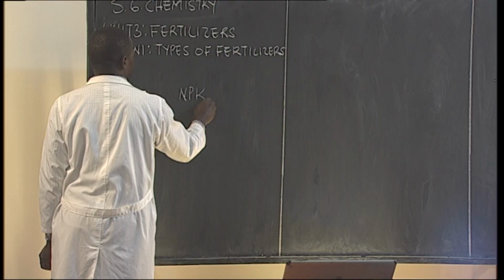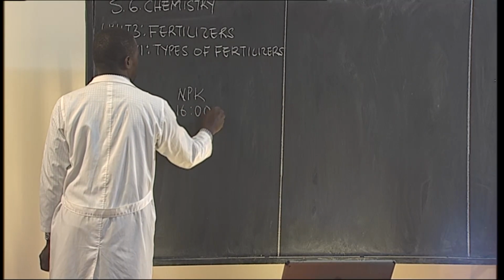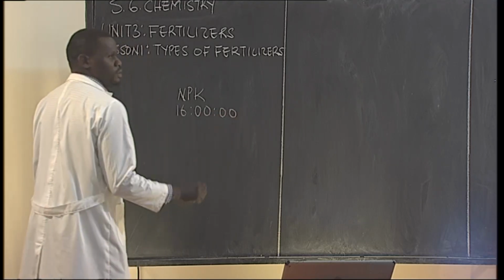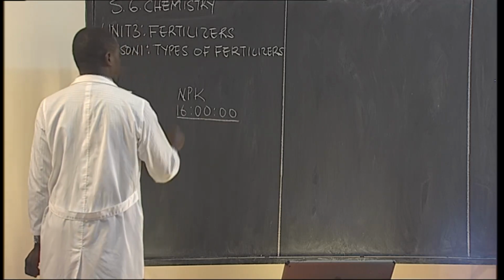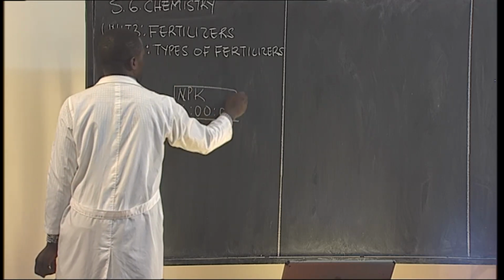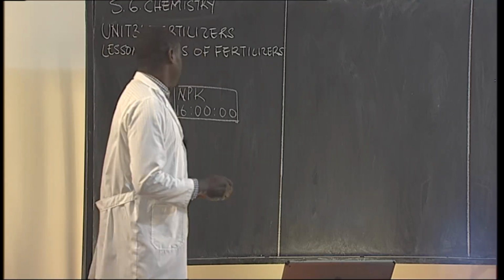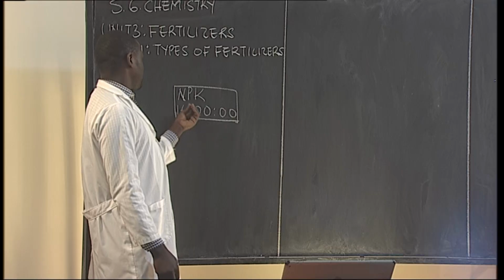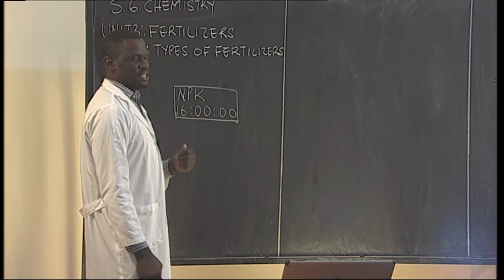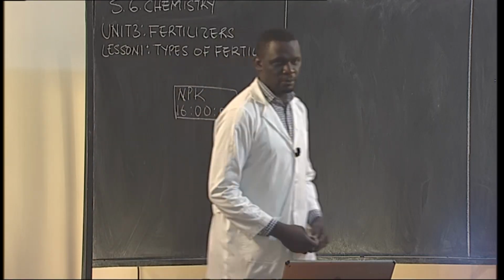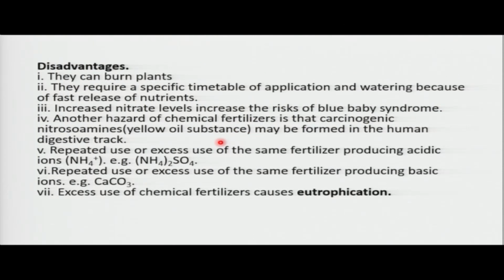NPK, and someone writes 16, 0, 0. So you recognize that here, this is a label written on my fertilizer. This is a label written on what? Fertilizer. I can easily tell that in this fertilizer now, despite the fact it is NPK, I have nitrogen. And which percentage of nitrogen is there? We shall talk about that next time. So formulations are blended with what? Quality. So let's talk about the disadvantage.